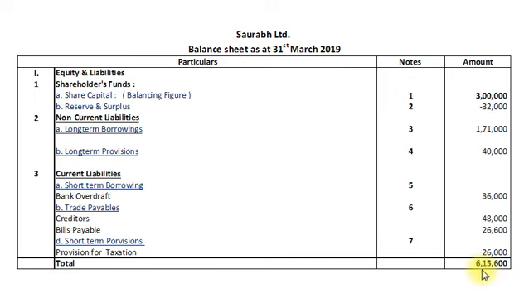As we all know, the balance sheet gets tallied at the end, so the same amount, 6,15,600, will be put on equity and liabilities total, and finally the balancing figure, 3 lakh, will be recorded as share capital because it is missing in the given financial data. That's all. Now my dear students, I am giving you one example for your self practice.